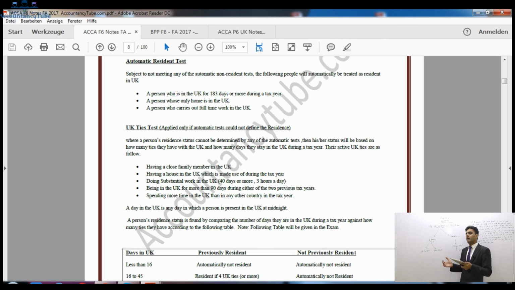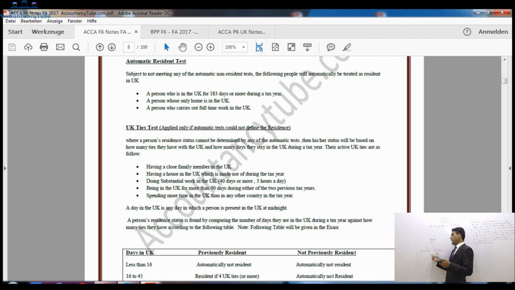If I'm living in Canada or if I'm living in Malaysia, will I be subject to UK tax? Of course not. If I'm living in the UK, meaning I'm UK resident, then I have to pay UK tax. Alright, so that's why we are asking ourselves different questions to determine our residence status. If we are UK resident, yes, you have to pay UK tax. Non-resident, you don't have to pay UK tax. If we cannot determine our residence status with the help of automatic tests, then we have to go to the manual test, which we will see later.